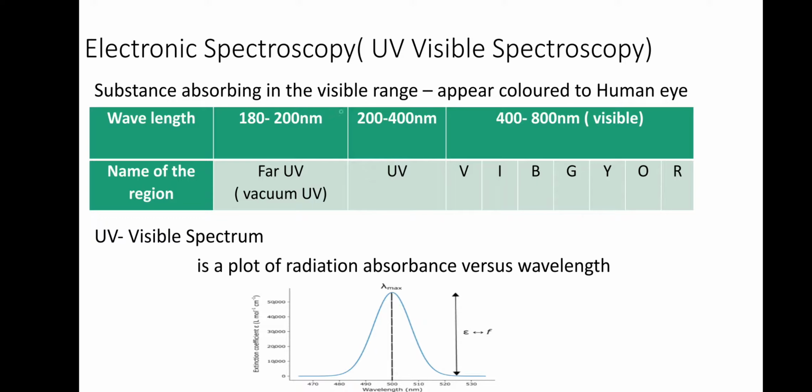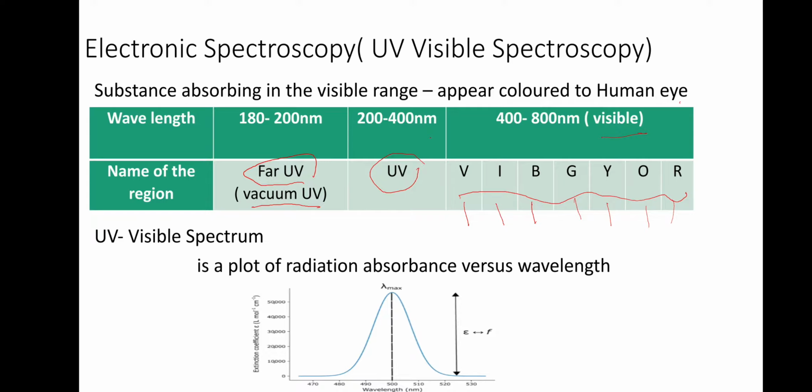So substances absorbing in the visible range appear colored to the human eye. If you again split up that range, 180 to 200 nanometer you can call far UV, or vacuum UV. 200 to 400 nanometer is the ordinary UV. 400 to 800 nanometer is the visible one. We know white light can be split up into 7 colors: VIBGYOR, or violet, indigo, blue, green, yellow, orange and red. So you can have 7 colors.